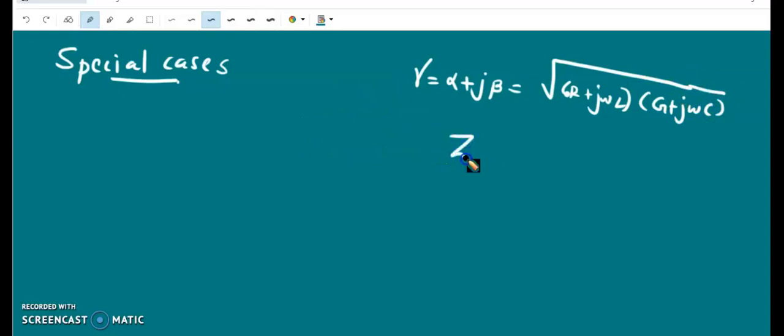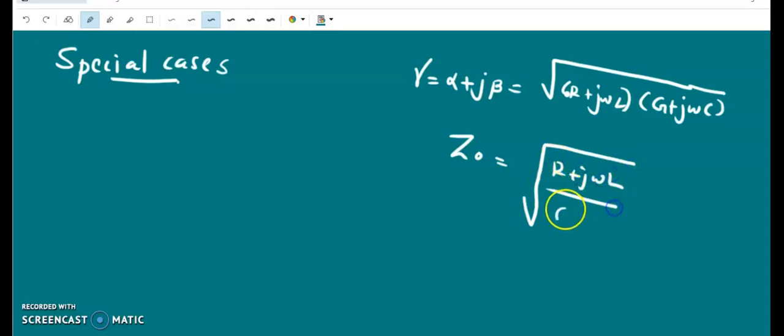And the intrinsic impedance is equal to root of (R plus j omega L) by (G plus j omega C). They are complicated expressions. So for some special cases, these equations will be simplified.